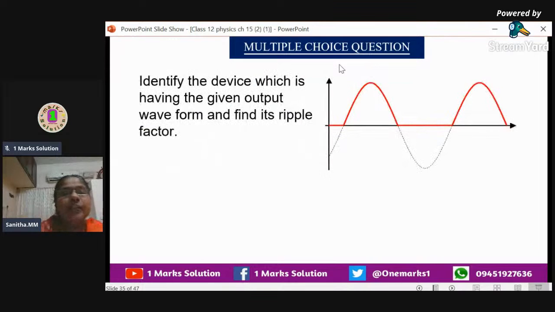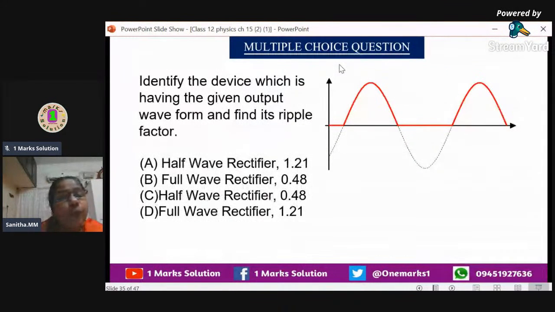Here you can see the dotted lines at the bottom. That is not taken into account, only the solid lines. That means that is the output we are getting. But full wave we are not getting. Only half wave we are getting. So this rectifier will, no doubt, be half wave. But one more thing it is asked, what is the ripple factor?